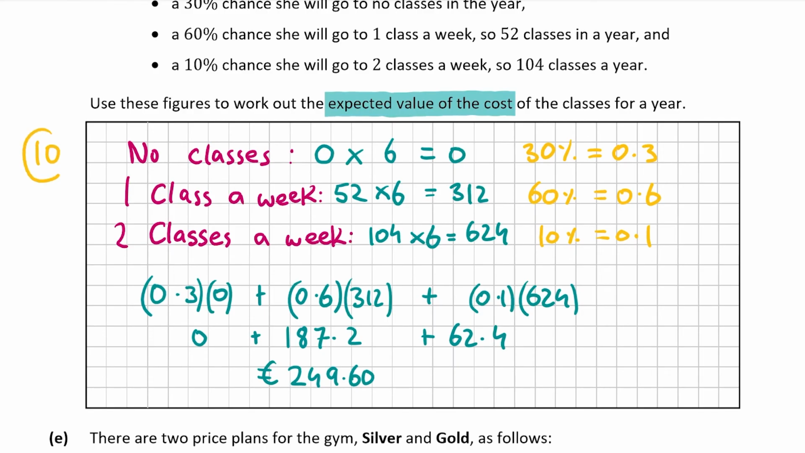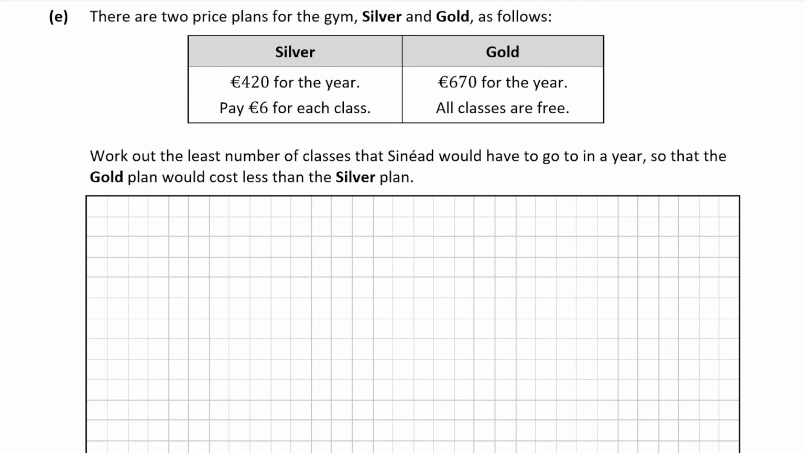Now let's have a look at the final part of the question, part E, and we're told that there are 2 price plans for the gym. So with silver, you pay €420 up front, and then you pay €6 for every class. But then with gold, you can pay €670 for the year, and you get all classes for free. So we're asked to work out the smallest number of classes that Sinead would have to go to in the year, so that the gold plan would cost less than the silver plan.